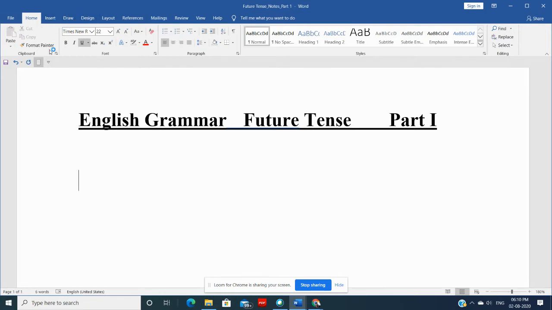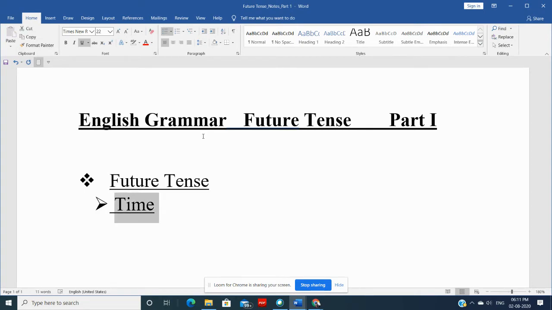See, whenever we talk about future tense, first of all, what exactly is future tense? So we are talking about future tense, all right? Now, future tense is basically about time that is later than now, okay?